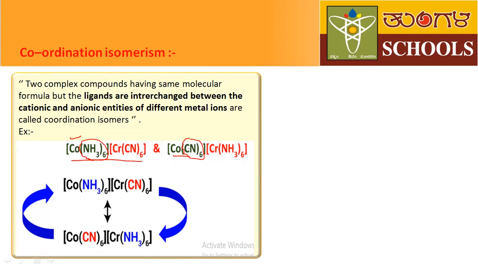See here the chromium is surrounded by the cyanide group, but in this compound, the chromium is surrounded by the amine group. Both complex compounds have the same molecular formula, but the ligands are interchanged. These types of compounds are called coordination isomers, and the phenomenon is called coordination isomerism.